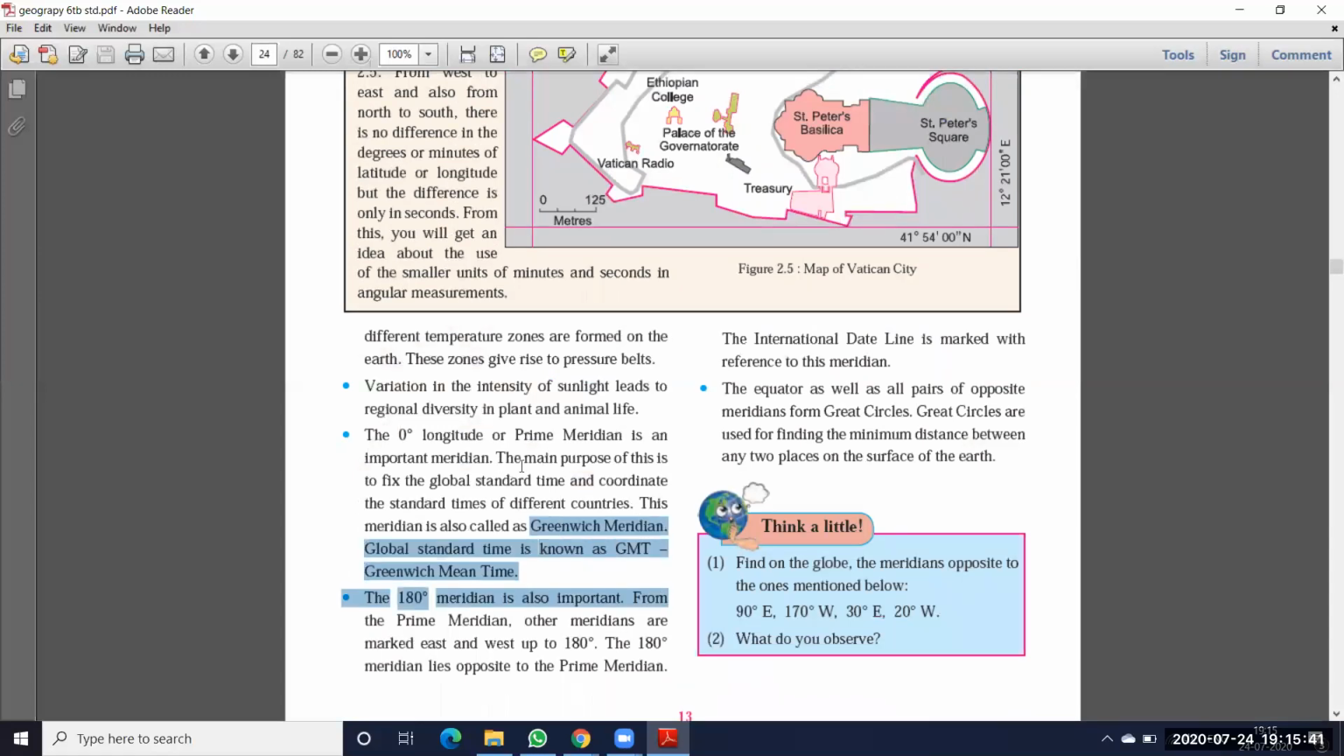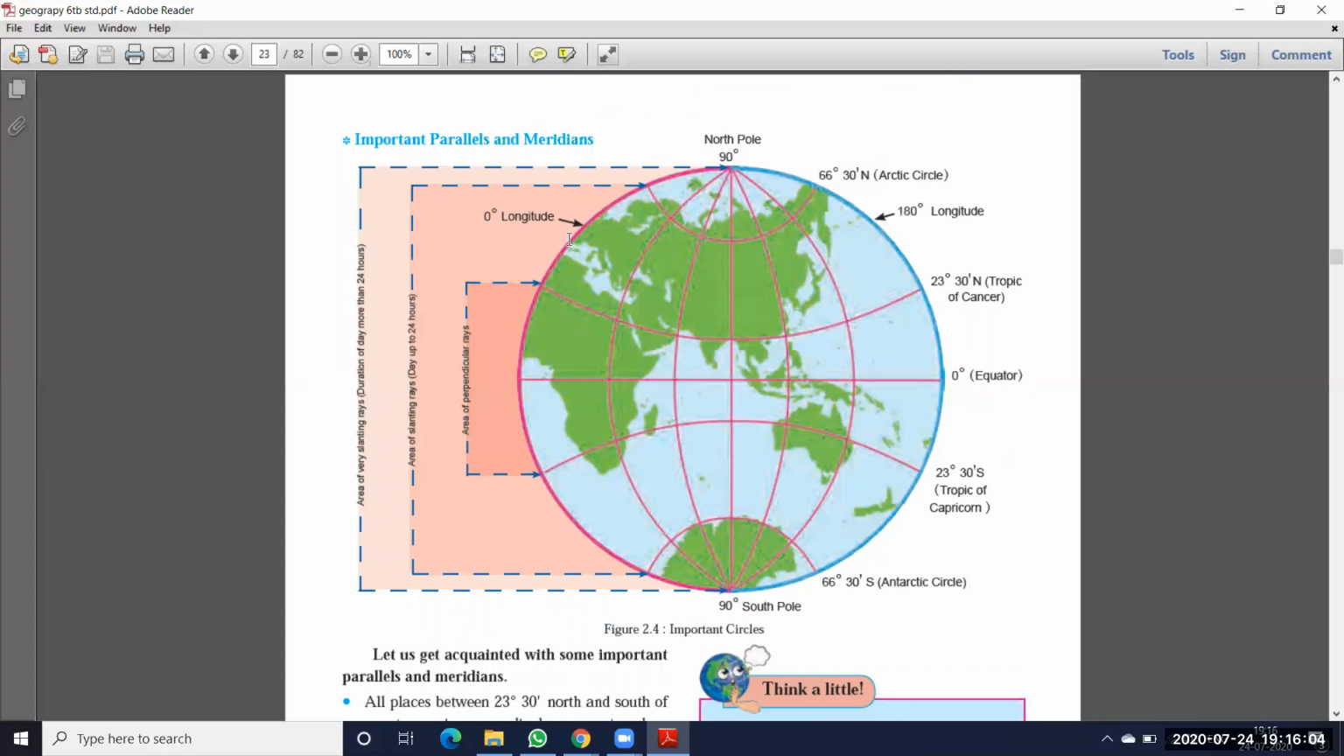Next one: the 0 degrees or prime meridian is an important meridian. The main purpose of this is to fix the globe's standard time and coordinate the standard times of different countries. This meridian is also called the Greenwich meridian. Global standard time is known as GMT, Greenwich mean time. On the globe we have two important vertical lines. I already told you that this is the 0 degrees longitude, and here is the 180 degrees longitude.